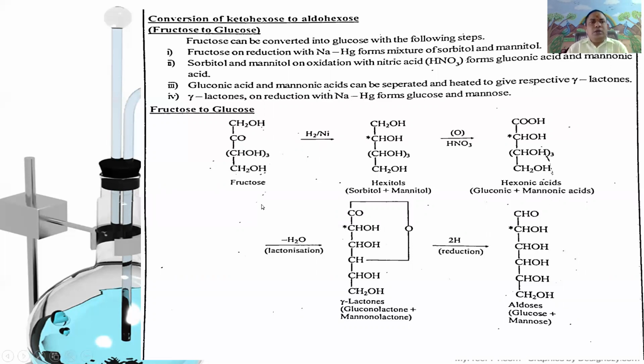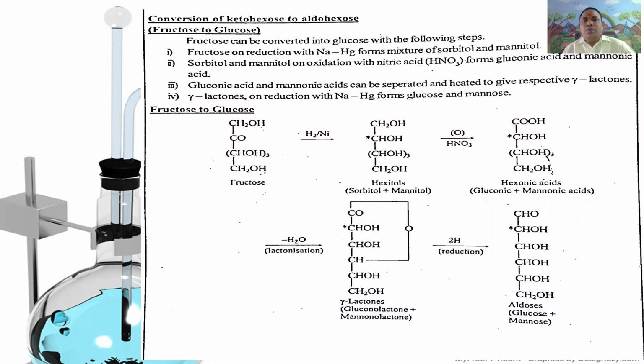Here the conversion of fructose to glucose takes place following a four-step reaction. First step is fructose undergoes reduction with nickel, platinum or palladium to give the epimeric mixture of sorbitol and mannitol. In the second step, this sorbitol or mannitol undergoes oxidation with concentrated nitric acid to give gluconic acid or mannoic acid.